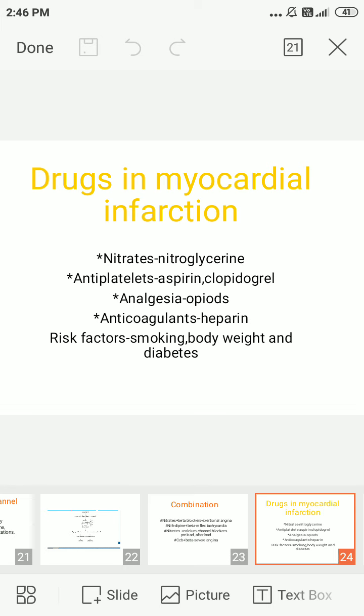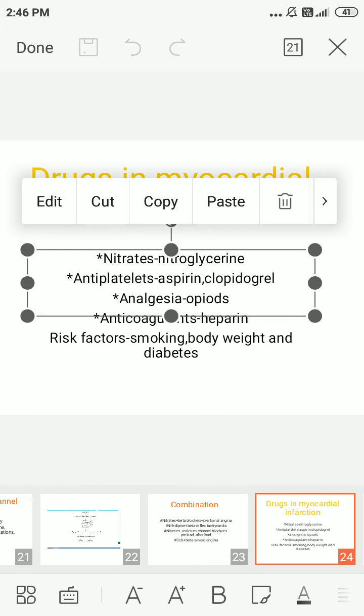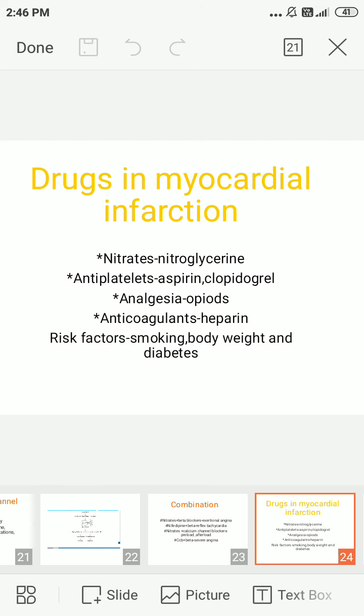In nitrates, nitroglycerin 0.5 mg is used, and intravenous nitroglycerin can also be used in myocardial infarction conditions. In antiplatelets, aspirin is given in a dosage of 162 or 325 mg, and clopidogrel is used at 300 mg. Analgesics are opioid analgesics, used only for relieving pain. Anticoagulants: heparin will be used.